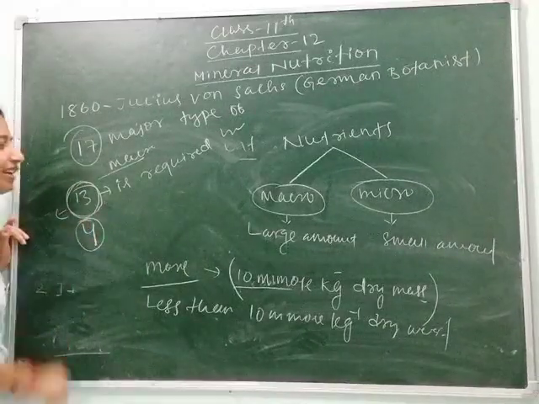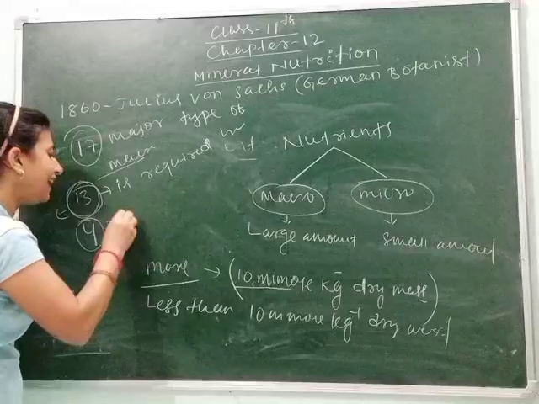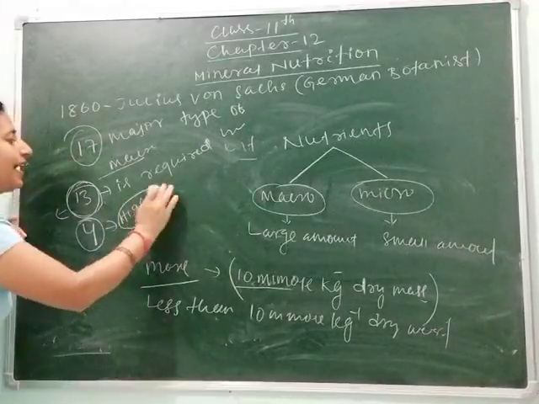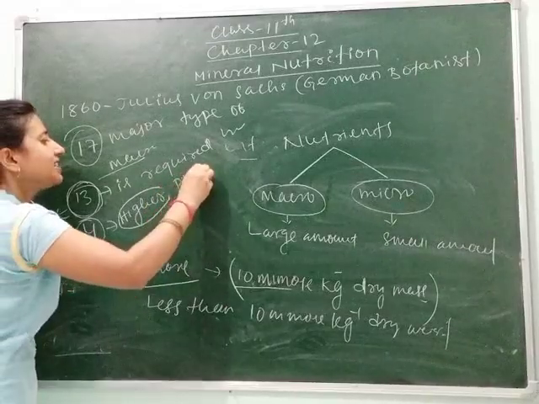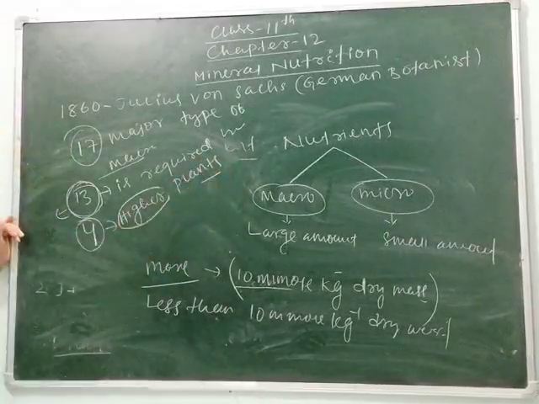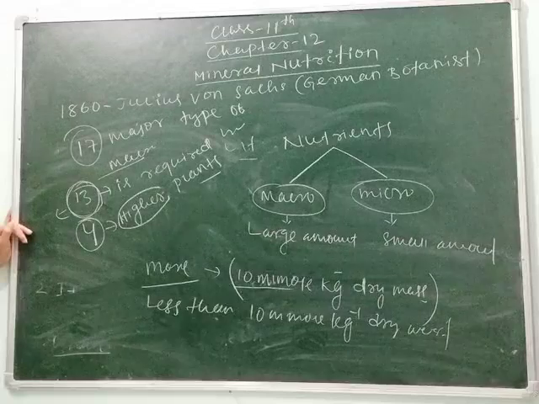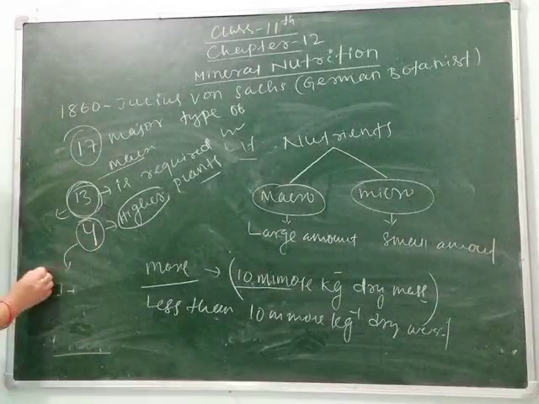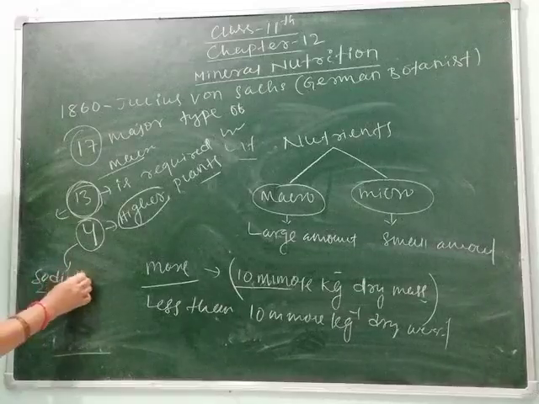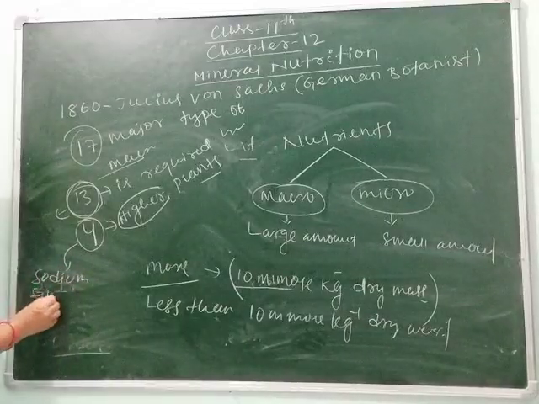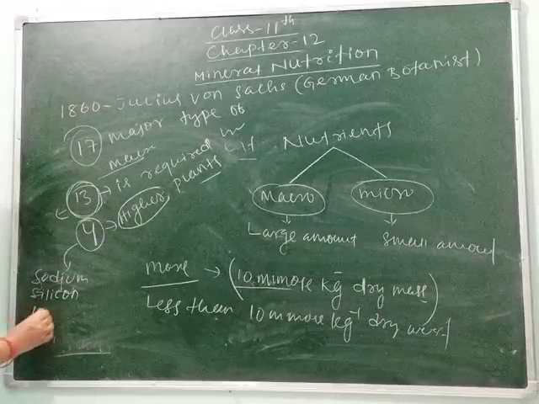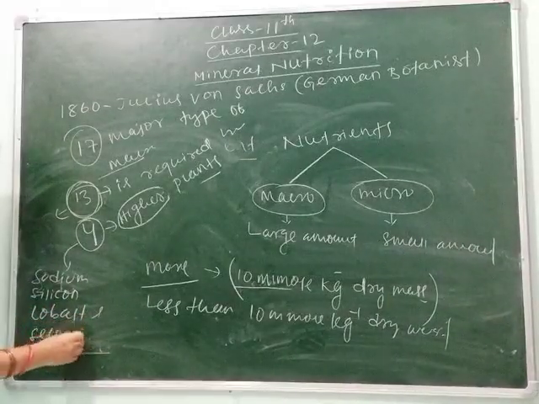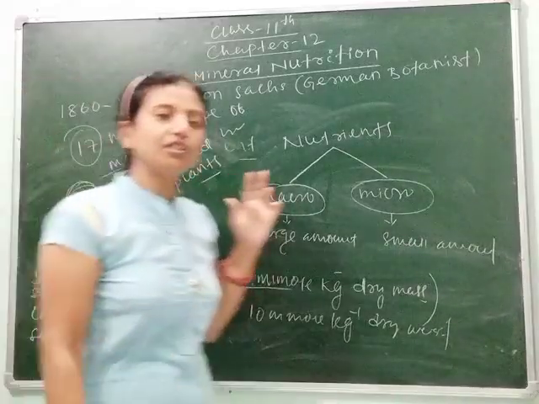The 4 mineral nutrients are only required by higher plants. Clear, students? Then what are the 4? They are sodium, silicon, cobalt and selenium.